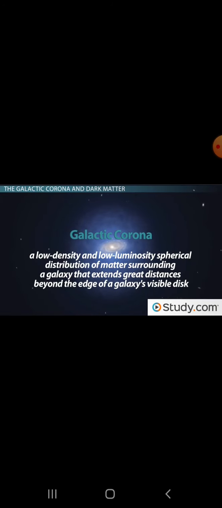This extra mass is found in the galactic corona. The galactic corona is a low-density and low-luminosity spherical distribution of matter surrounding a galaxy that extends great distances beyond the edge of a galaxy's visible disk. The majority of this matter is invisible.